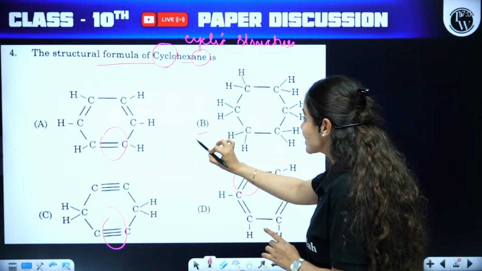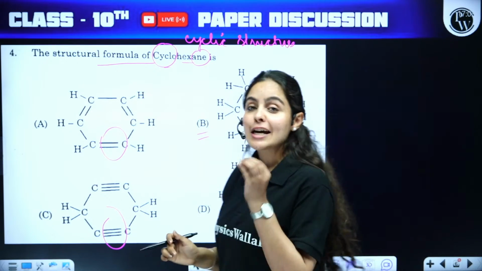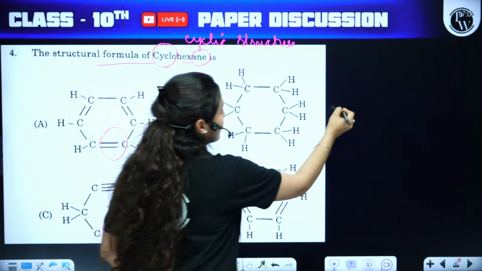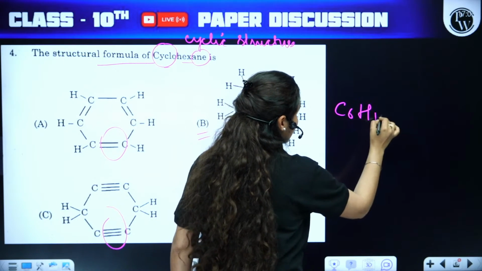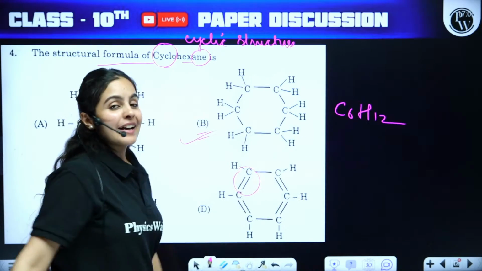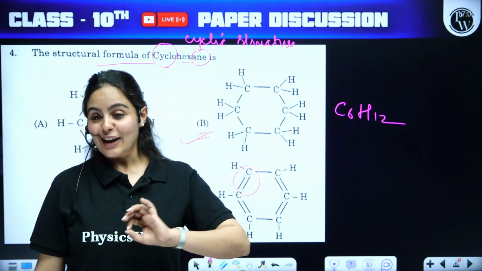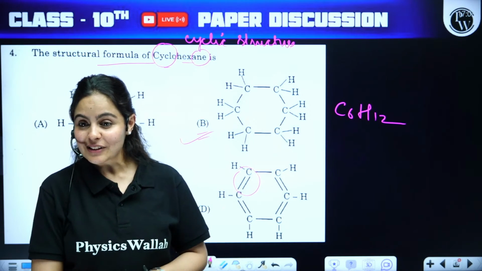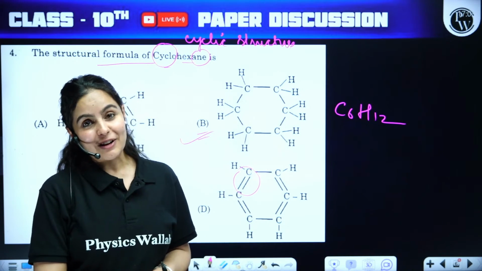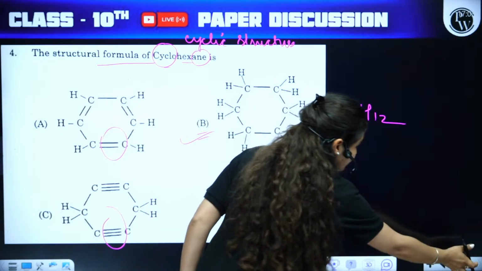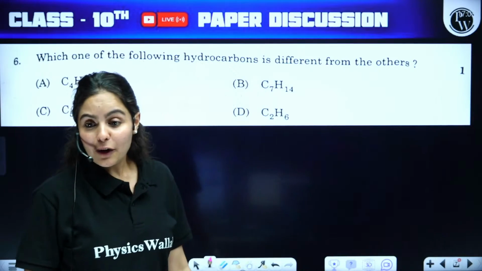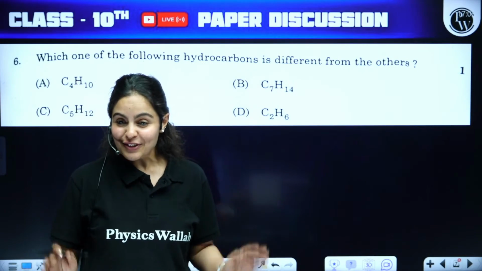But only this option has single bonds with molecular formula C6H12. So option B is the perfect answer. Yes, absolutely right. Good job, guys. I think till now everything is going positive.